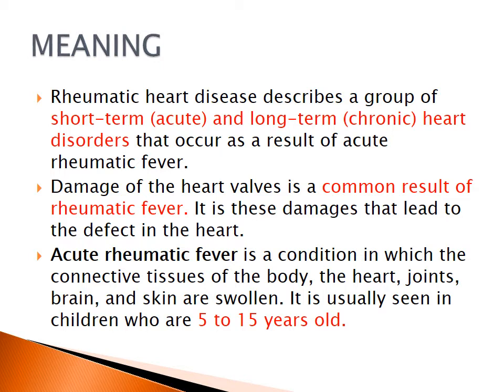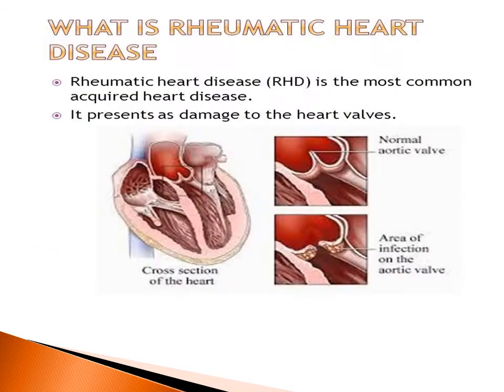Acute rheumatic fever is a condition in which the connective tissues of the body, the heart, the joints, the brain and the skin are swollen. So all this I have actually explained to you in my previous session on rheumatic fever. It is usually seen in children between 5 to 15 years old, or rather 7 to 15 years old, especially when the child's immunity is low.